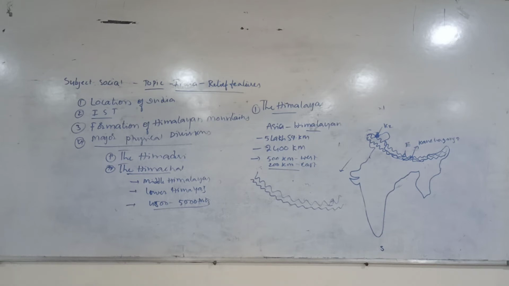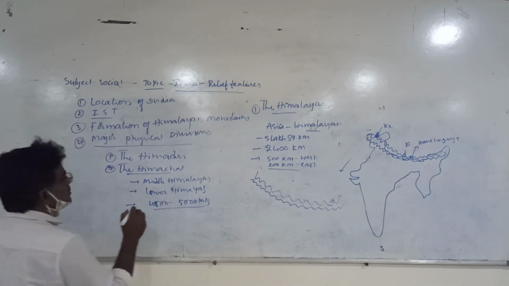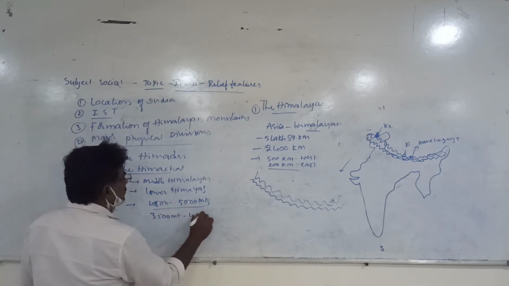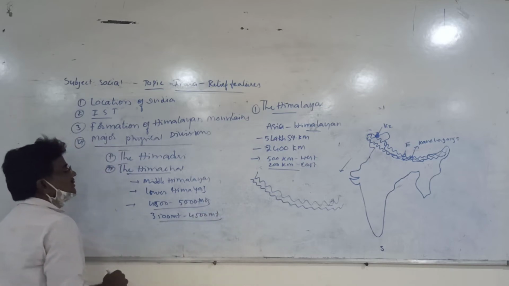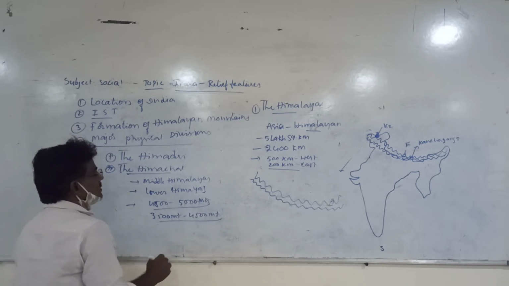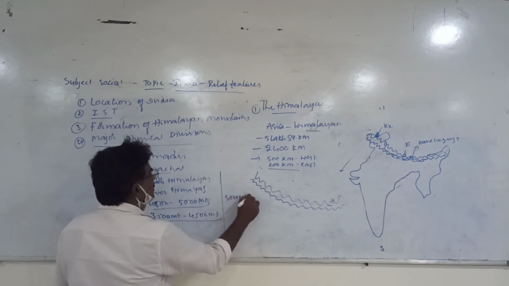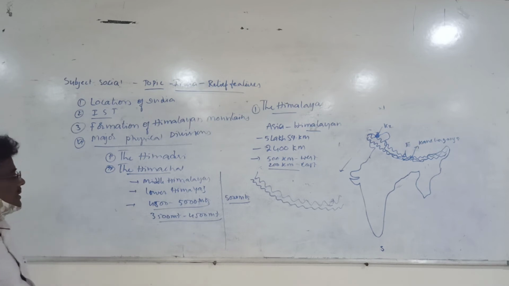So there are different values that can be seen. In some books it is written as 3,500 meters to 4,500 meters, the average height of the Himachal, and most of the peaks are close to 5,000 meters of height. This is very important.